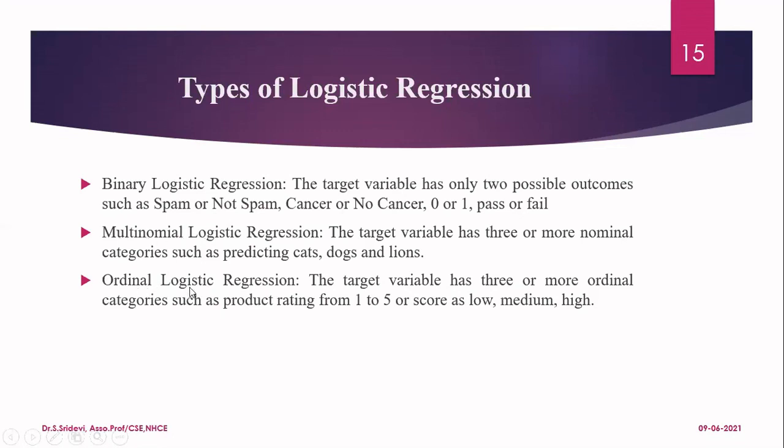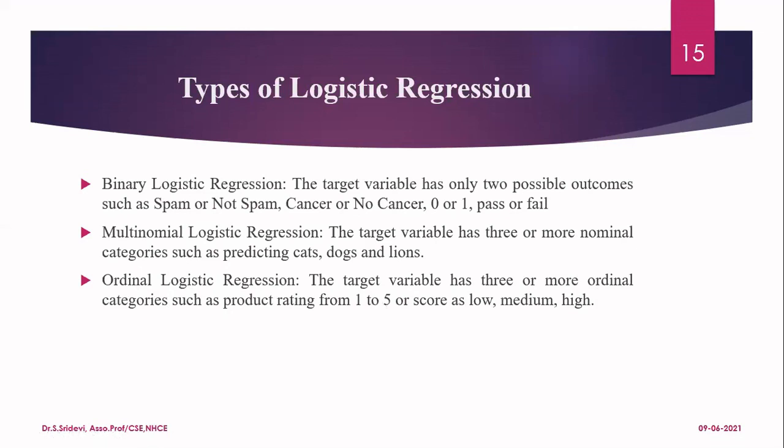Whereas when you go for ordinal logistic regression, here the target variable has 3 or more ordinal categories. Ordinal category is nothing but we can say there is some ordering among the output categories. For example, I can give the rating of a product on a scale of 1 to 5. The meaning is 1 is the lowest rating and 5 is the highest rating.